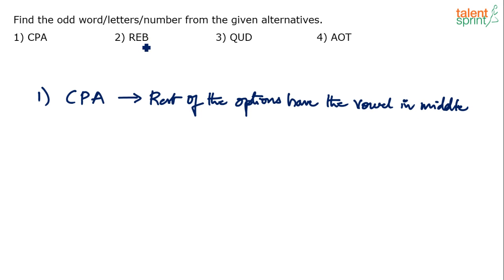Like for example, REB, the vowel is in the middle, QUD, the vowel is in the middle, AOT, the vowel is in the middle, but in CPA, the vowel is in the third position. So looks like, this is one way to classify the group and consider option 1 as the odd one. But then those who have marked option 4, they say that AOT is the odd one since the only option with two vowels. This is the only option with two vowels.